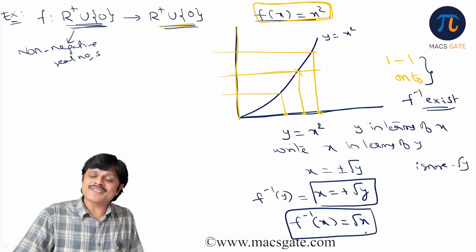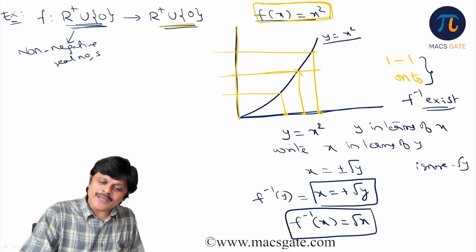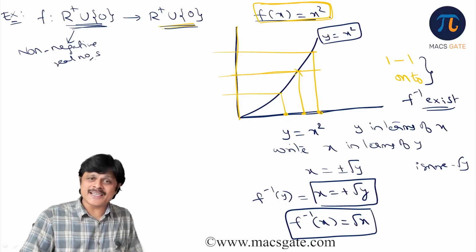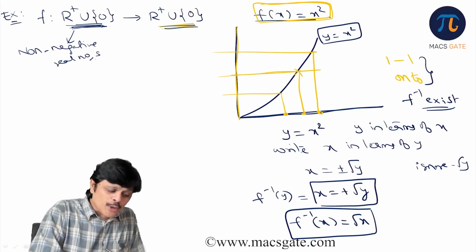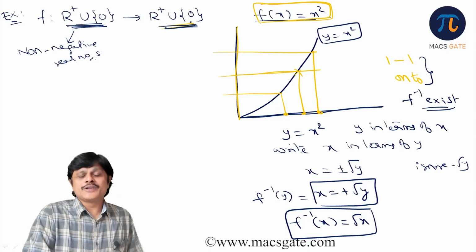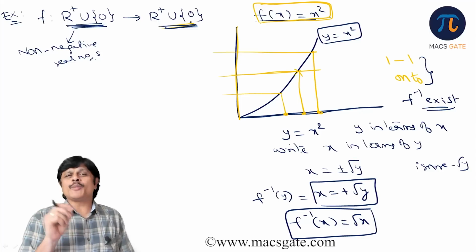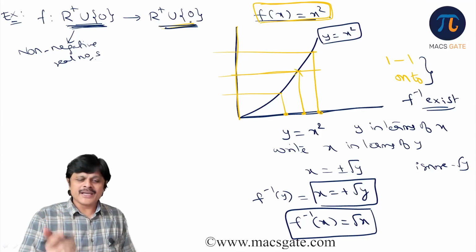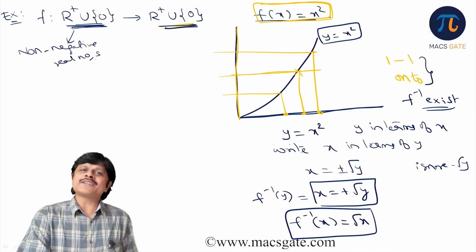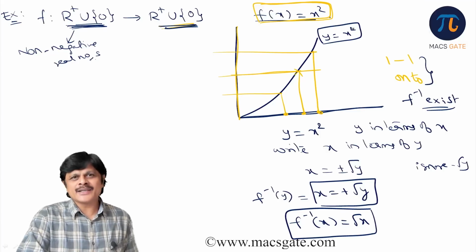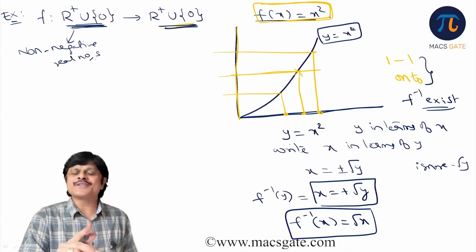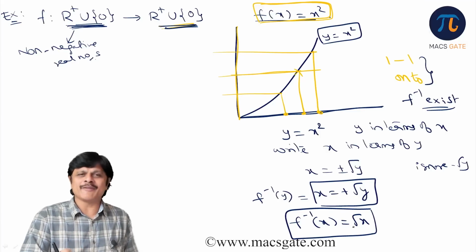This is the inverse function. For y is equal to x square, the inverse exists if you have the domain and codomain defined like this. So it always depends on domain and codomain, my dear friends. For y is equal to x square, we can't simply say the inverse does not exist. You need to see what your domain and what your codomain are. For that it will happen.